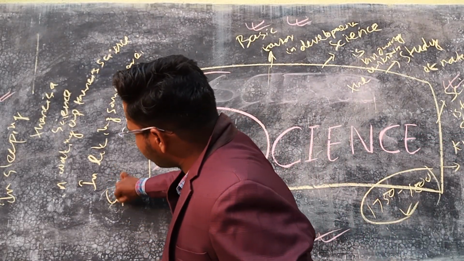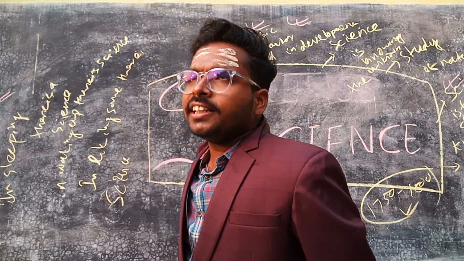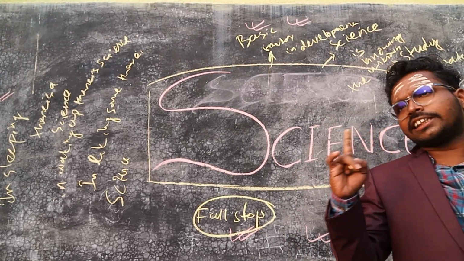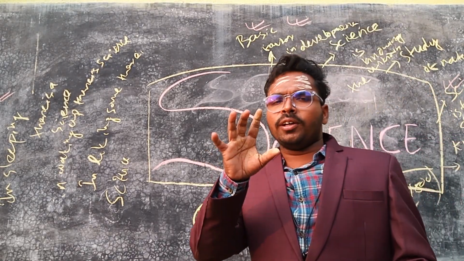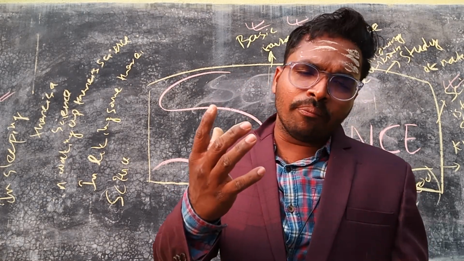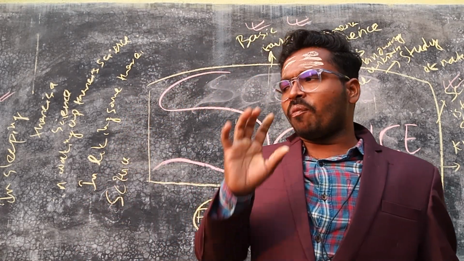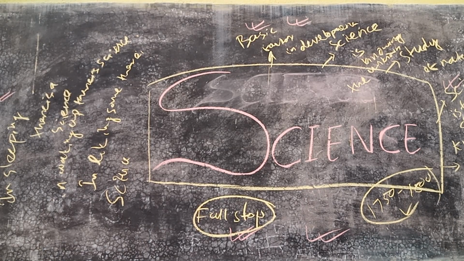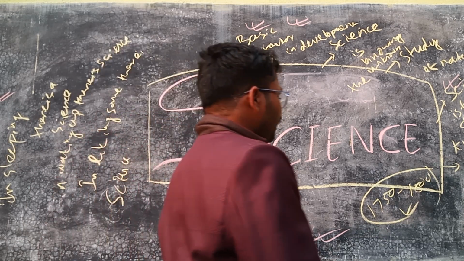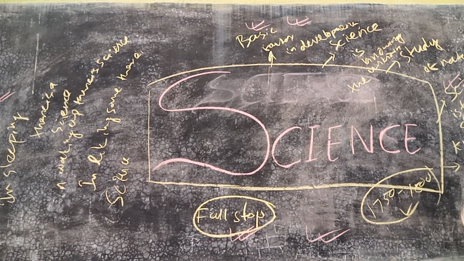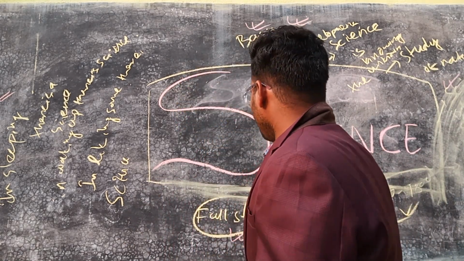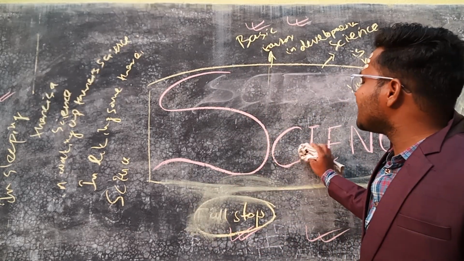So science means not only physical science, life science, or language science, meaning grammar, or any other science. Science means any activity we perform, we have to perform in a minimal time frame and with minimum efforts. So we have to learn every science, but being a teenager, you are not able to realize that.